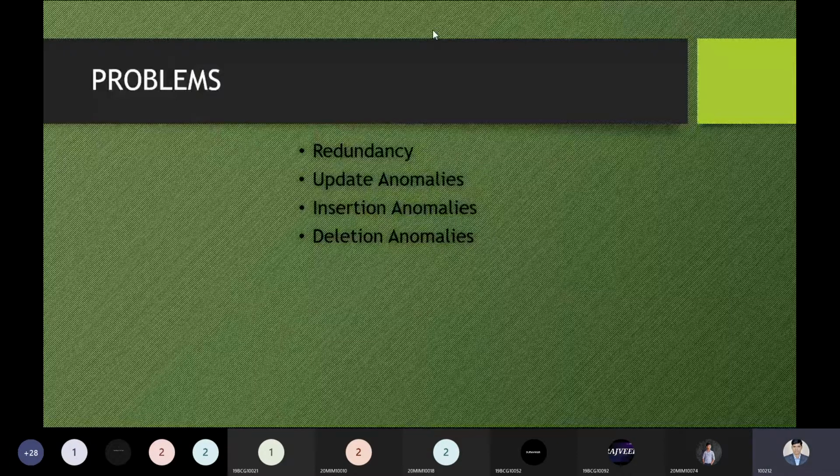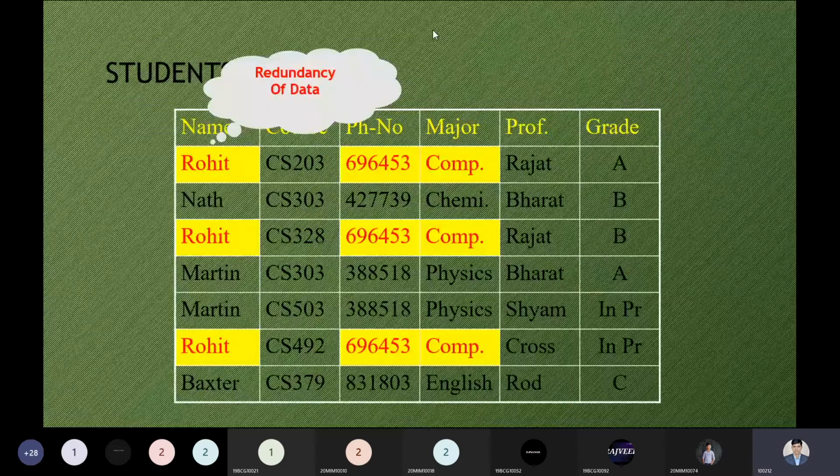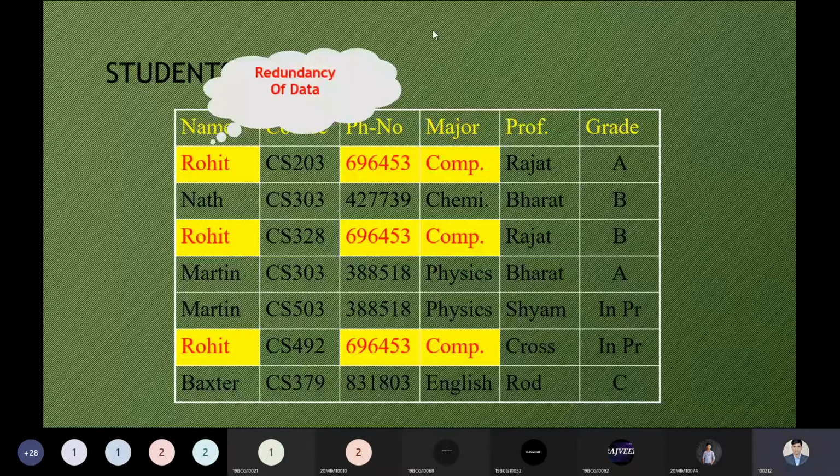So let us understand step by step each and every point over here. Let me start from the very first problem, that is the redundancy. Now you can see over here redundancy of the data on three different tuples or three different rows. Rohit appears three times, and also with the same phone number, same major. So we can say redundancy of data is applicable over here. That is a big point we are observing. So duplication of the data is there, and that is a big problem.